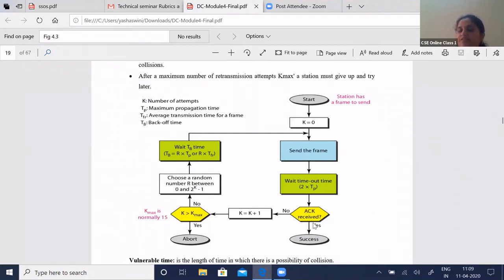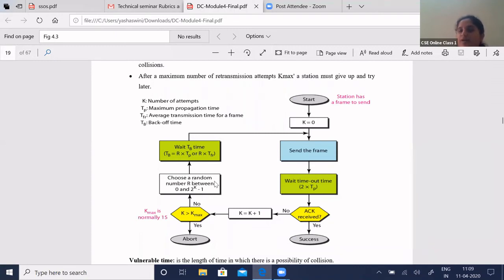If it has received the acknowledgement, it is a successful transmission of data. If not, it increments your number of attempts, that is the value of K, and checks whether this is greater than Kmax. Kmax is usually assumed, normally taken as 15 attempts. If it is greater than this, it will abort.